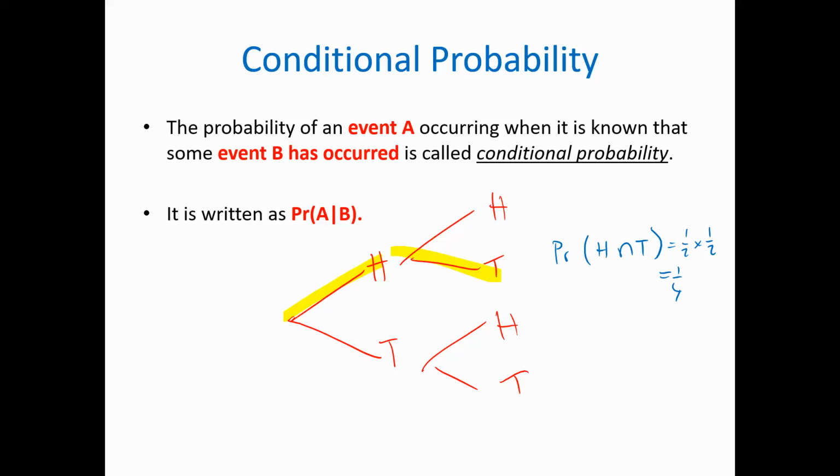Now, the difference between what Finn just asked, this is H and T. It's true. You are right. You're not wrong. It is chances of this first occurring and then chances of this occurring. Now, the reason why in conditional it is slightly different is only because of the interpretation of the situation. Here, chances of getting H is half. The chance of getting tails doesn't matter if you got heads before. This chance of getting tails does not depend on H. True? Every time you flip a coin, it doesn't matter how many heads or tails you got before, it's always the same. So it's not conditional. But when it's conditional, this is still the same.